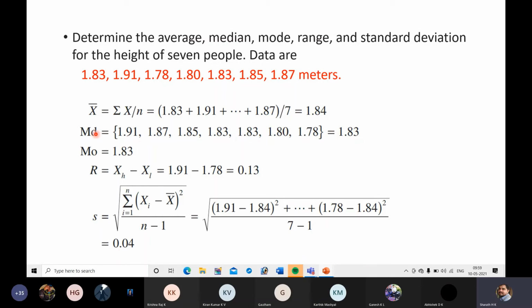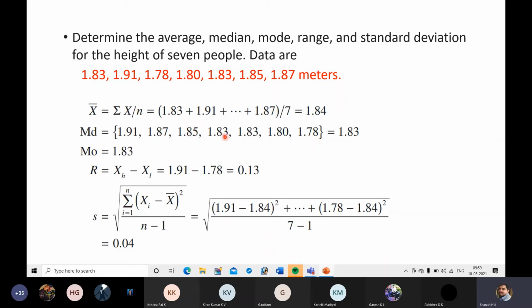Next, median means you have to choose a value so that on the left side and on the right side you will have an equal number of observations. If it is odd, you can easily choose 1.83, because on the left you have 3 values and on the right also you have 3 values. That's why this is the median.